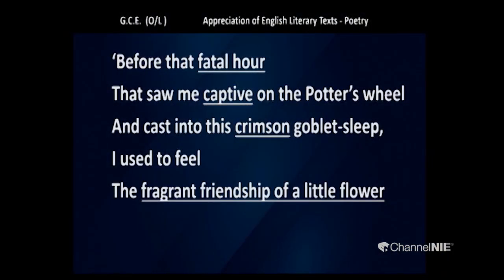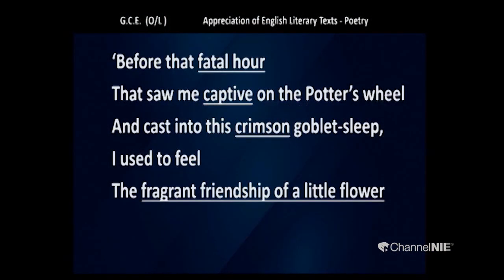So this goblet mentions that it became a captive. Captive is a prisoner. "And cast into this crimson goblet sleep." This goblet is not talking, not expressive, "and it used to feel the fragrant friendship of a little flower."